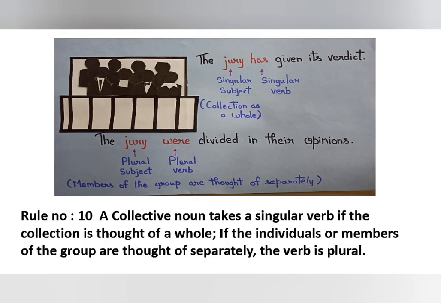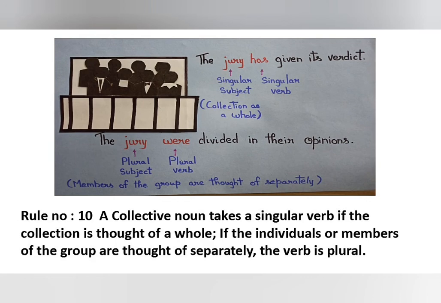Rule number 10. A collective noun takes a singular verb if the collection is thought of as a whole. Example, the jury has given its verdict. Here, the jury is considered as a singular subject because we are considering them as a whole. They are giving one verdict and hence we are giving it a singular verb.